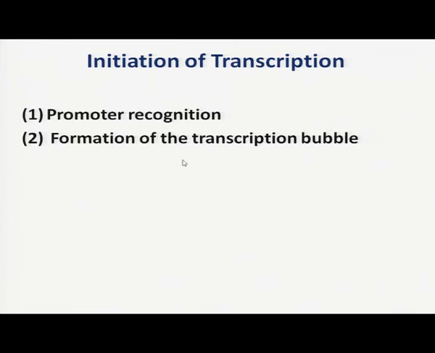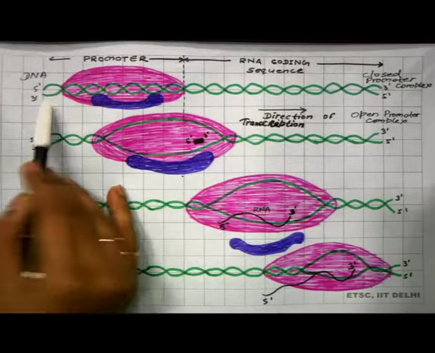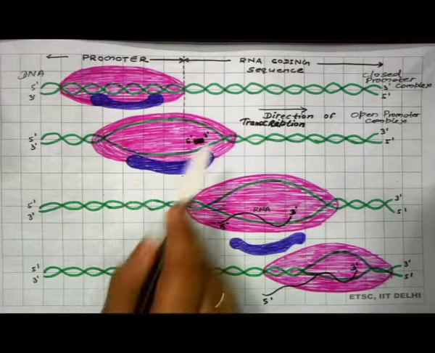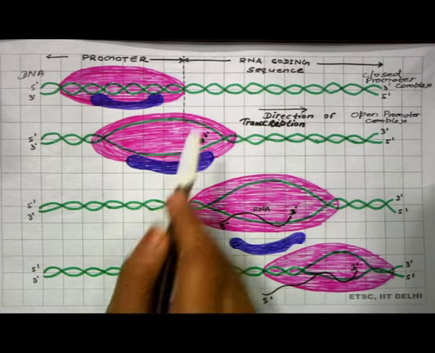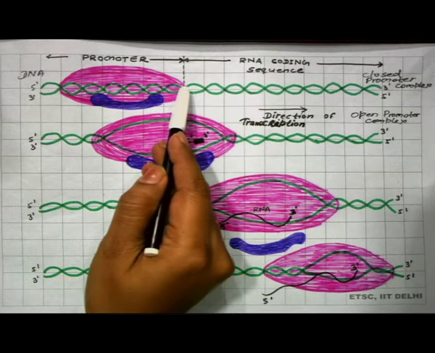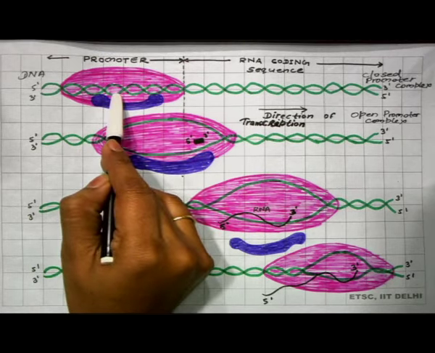So, initiation of transcription also includes formation of the transcription bubble. You can see over here, for bacterial transcription, if this is a DNA which is going to be transcribed, and here is the transcription start site, and this is the direction of transcription, it means this particular fragment has to get transcribed. So, the upstream promoter is there, and that promoter will be recognized by the sigma factor.